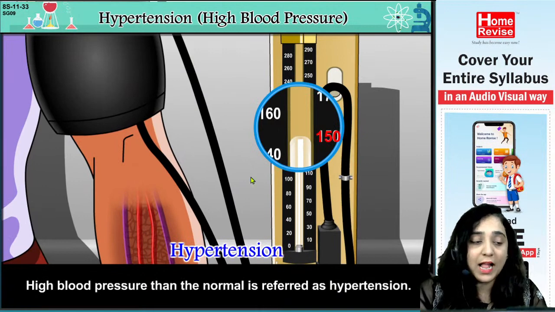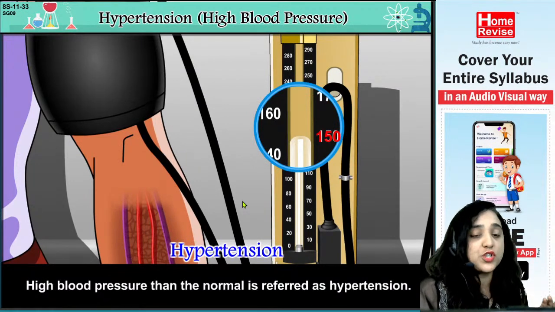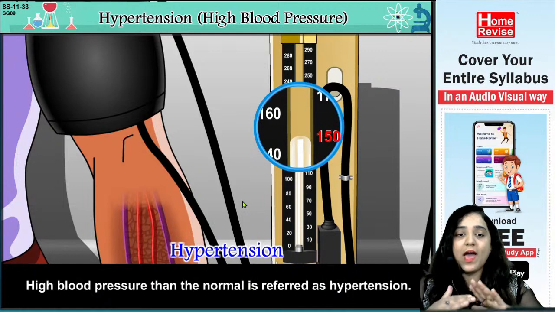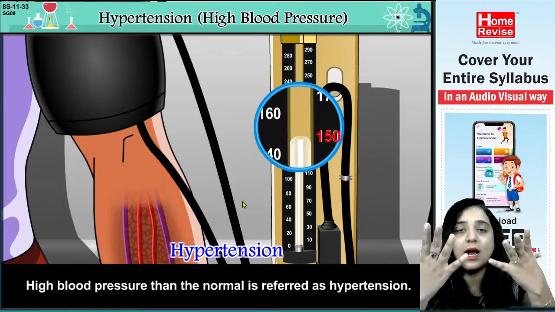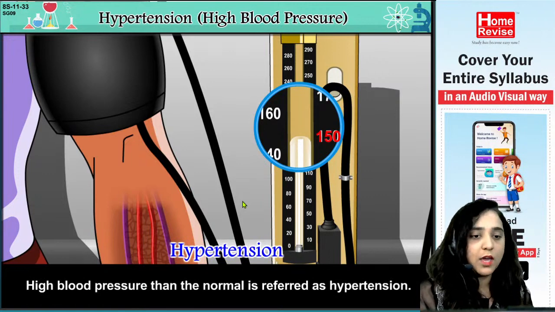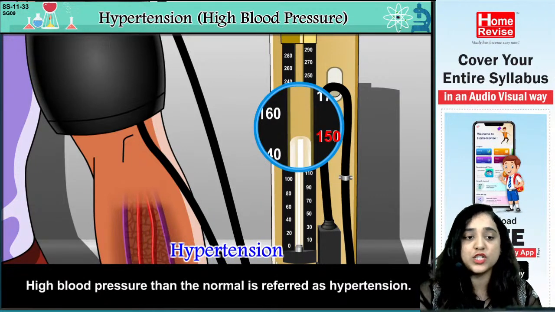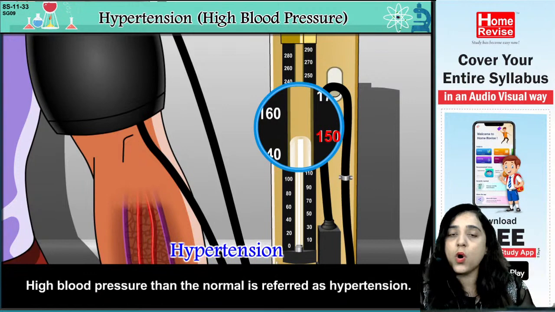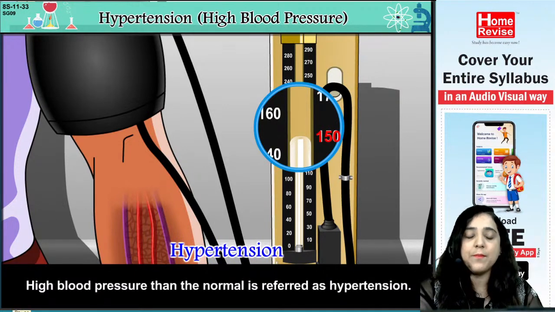तो जैसे हम बोल रहे हैं कि healthy person का एक limit है, in that only we should have our blood pressure. So if you are having a blood pressure higher than that, अगर उससे ज़्यादा आ रहा है, then it is called hypertension. Okay, fine. So high blood pressure than the normal is referred to as hypertension.